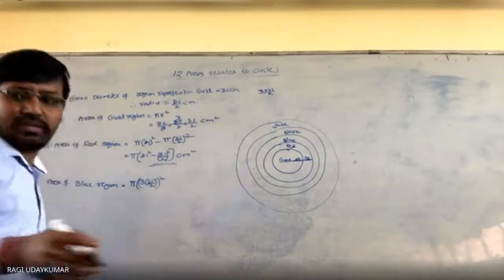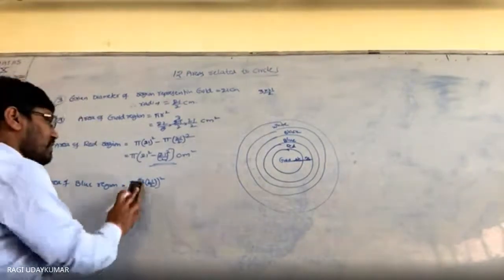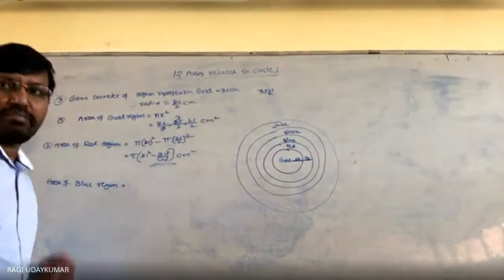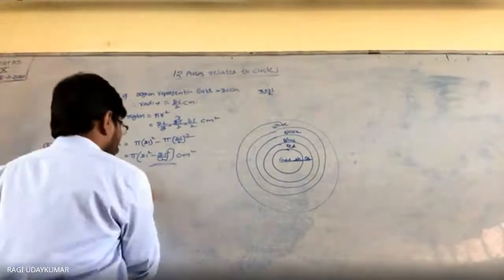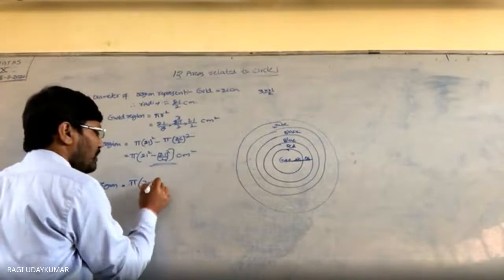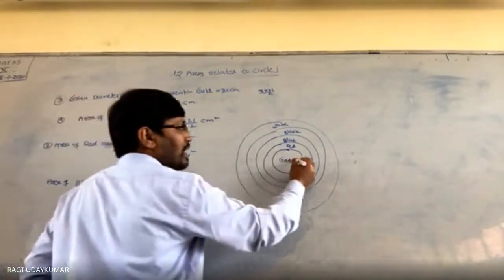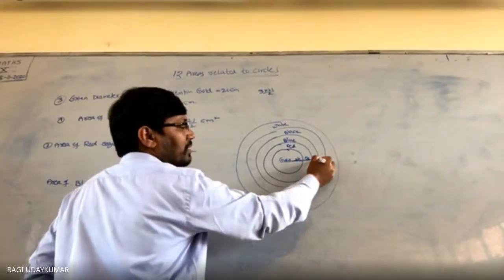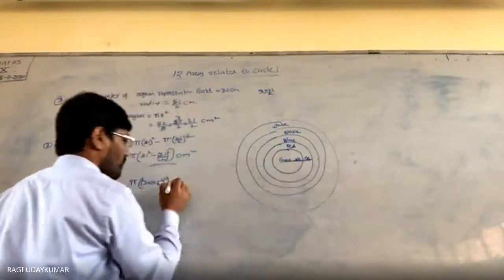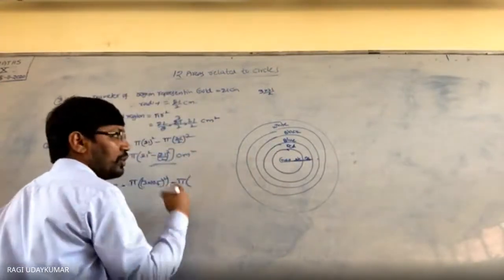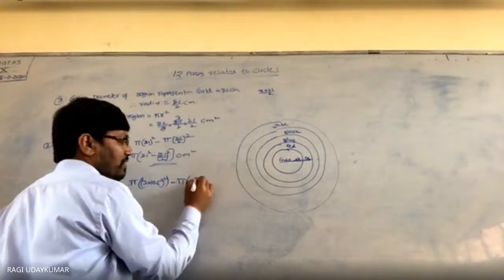Or you can write, if you are getting confused with this, 10.5, 10.5, 10.5, 3 times 10.5. So pi into 3 into 10.5 whole square, minus pi into 2 into 10.5. So 21 square here.